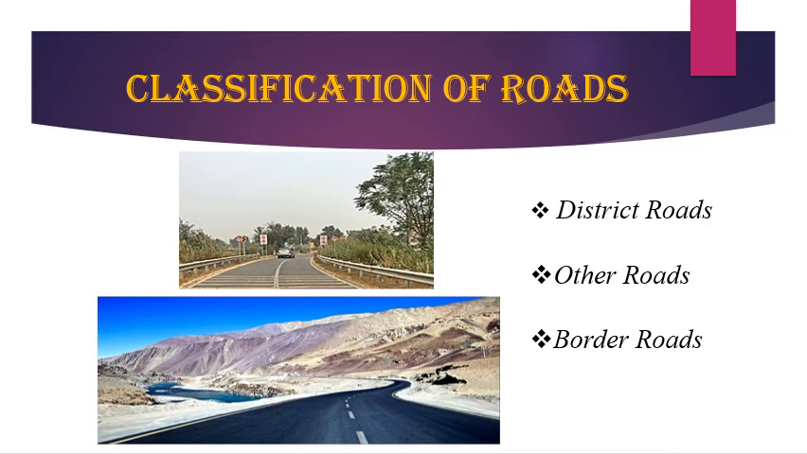Students, again, one most important point is what? Road density. What do you mean by road density? Listen, the length of road per 100 square kilometers of area is known as density of roads. So these are the classifications of roads.